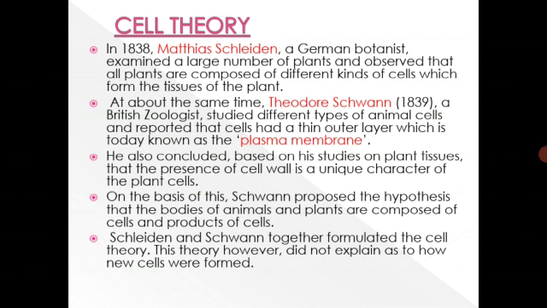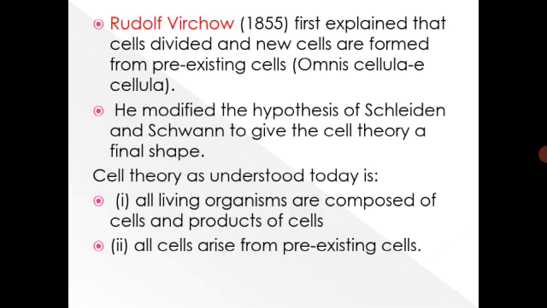Schleiden and Schwann together formulated the cell theory. This theory, however, did not explain as to how new cells were formed. Rudolf Virchow in 1855 first explained that cells divided and new cells are formed from pre-existing cells. So cells are dividing and the new cells are formed from the pre-existing cells.